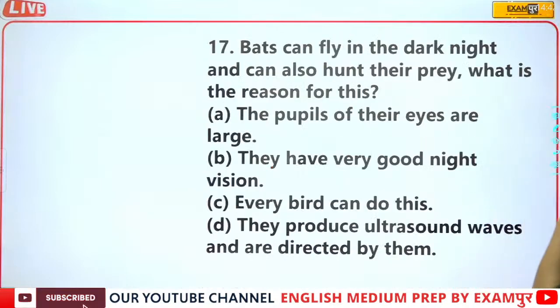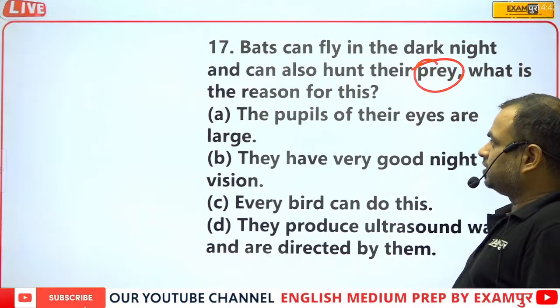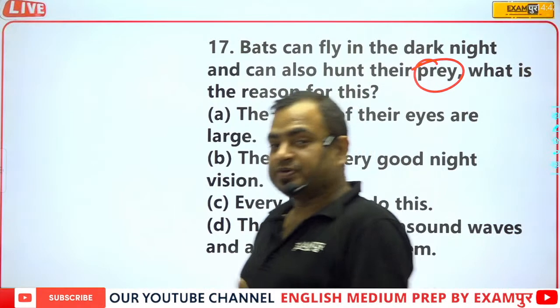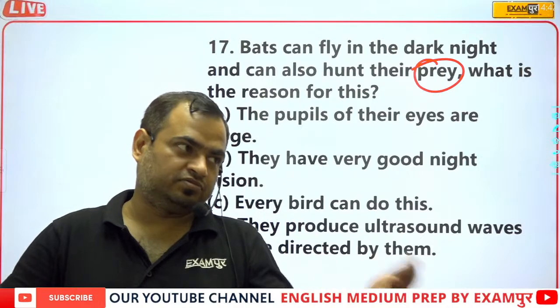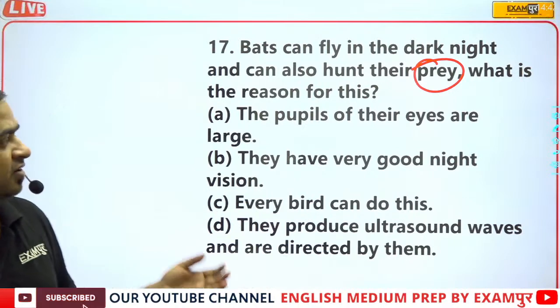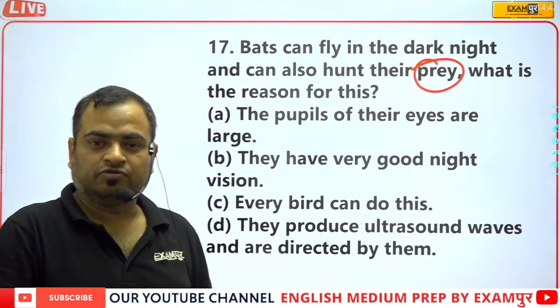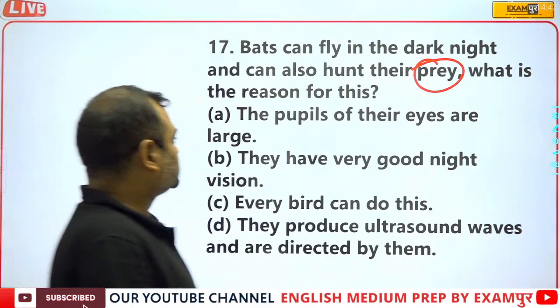Now, bats can fly in the dark night and can also hunt their prey. What is the reason for this? Prey means shikar. Actually in ancient days, kings or princes used to go to the jungle for hunting. They used to hunt their prey like deers, lions, and tigers.